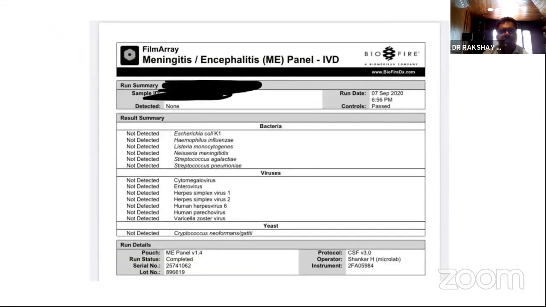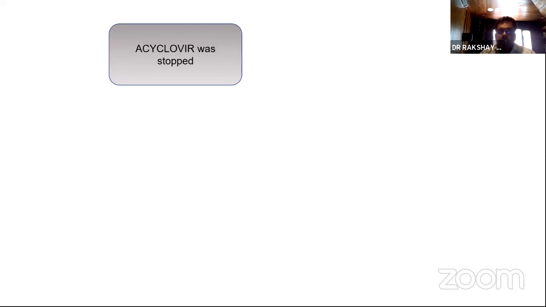Now, this was the biofire test we sent on the CSF sample, which is again a PCR based. And you can see the most common bacteria and the most common viruses have come negative. Now, this is particularly important. A negative report is of incredible importance. In fact, when I was training, majority of the status epilepticus, we would just say some viral meningoencephalitis because we didn't have a test to find out which viral meningoencephalitis. We would label it as viral meningoencephalitis.